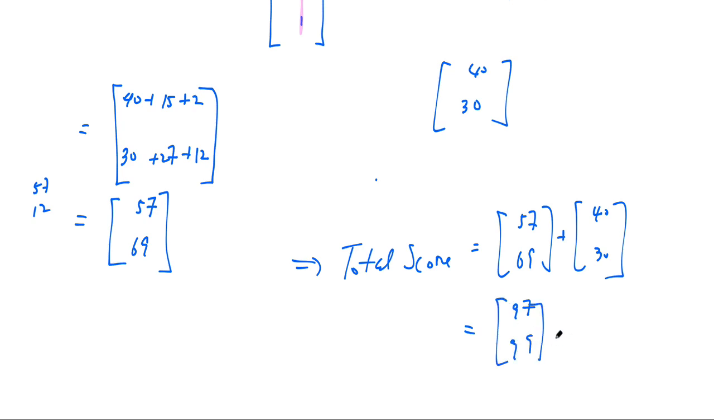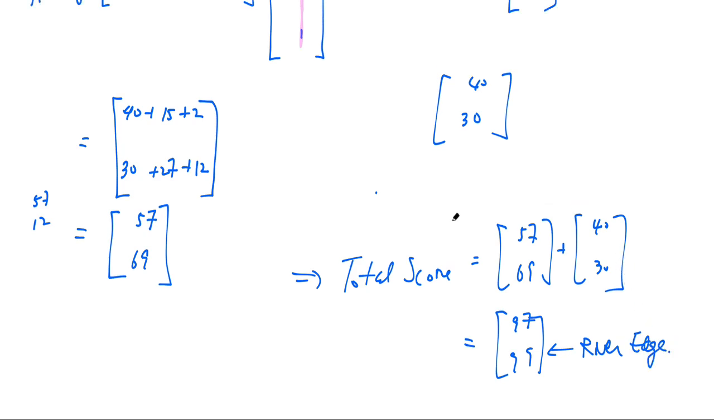You can see River's Edge won. And then part B asks, what if you change the scoring weight of the score? So who will win if it was 5 and instead of 3 it was 2?